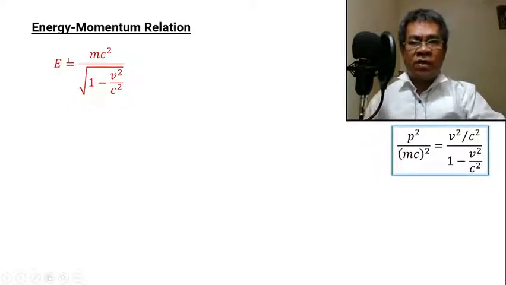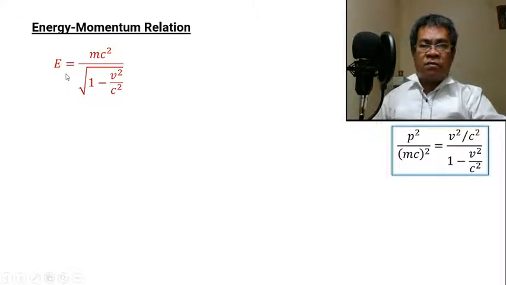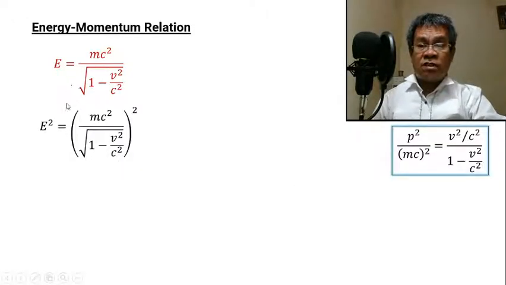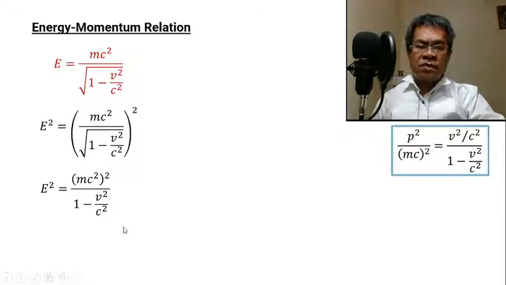So next is we will use the energy. We understand in our previous slide that energy is mc squared over square root of 1 minus b squared over c squared. So we will transform this again, and we will connect this with this preserved equation from the momentum. Do it the same, square both sides. So this will become mc squared quantity squared. Then the square root will be eliminated. 1 minus b squared over c squared.